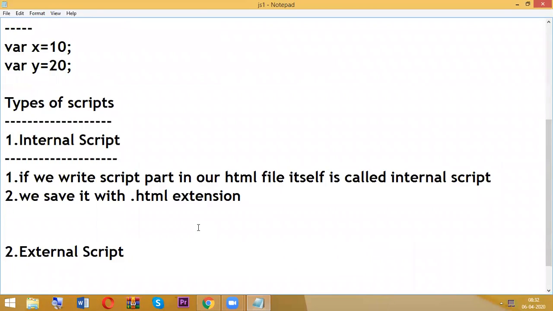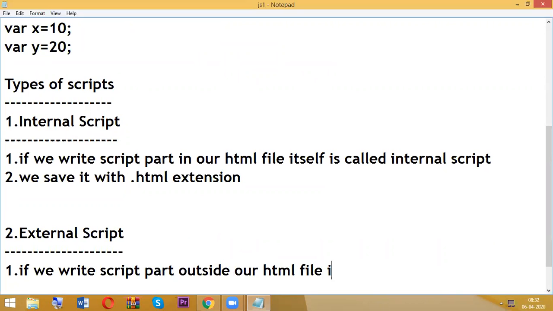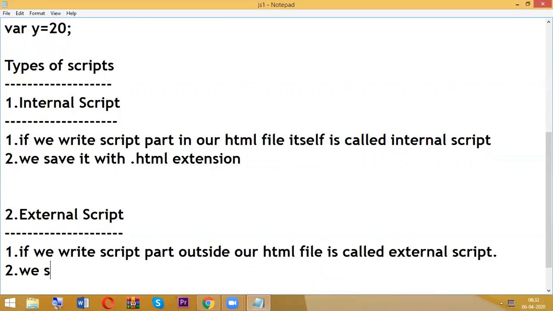But in case of external script, if we write the script part outside our HTML file, it is called external script, and we save it with the .js extension.